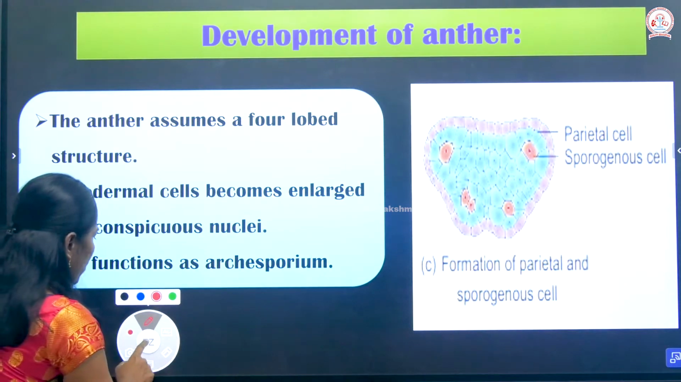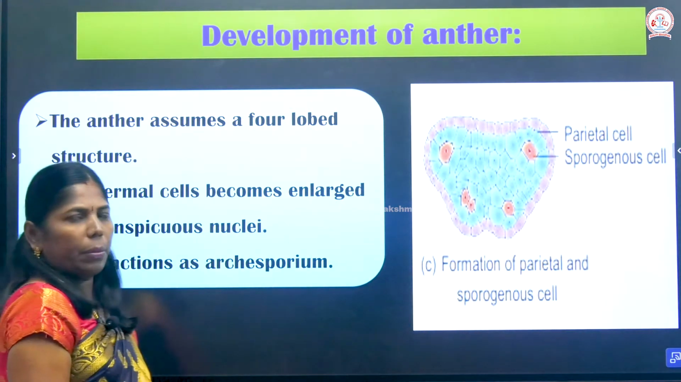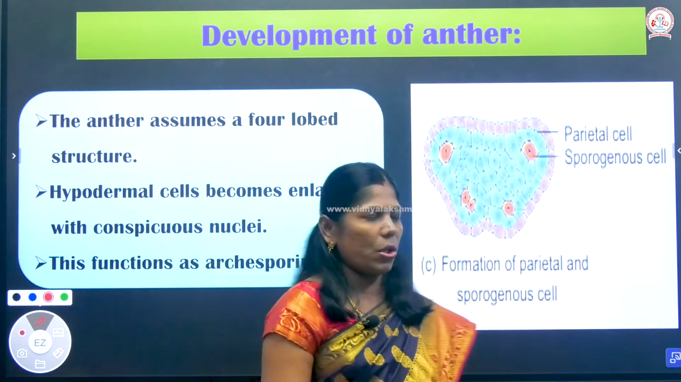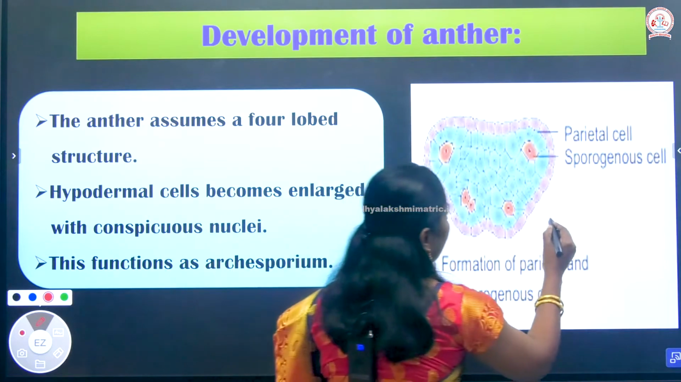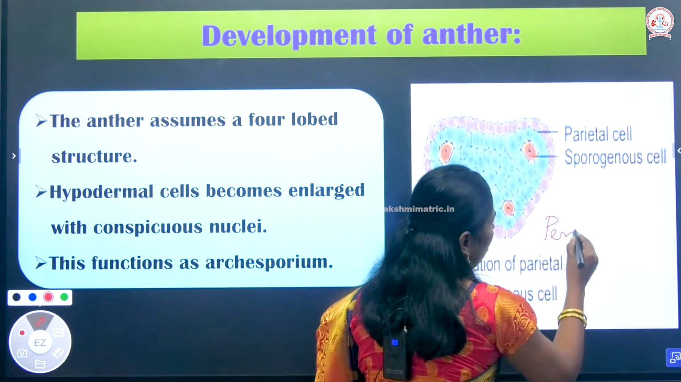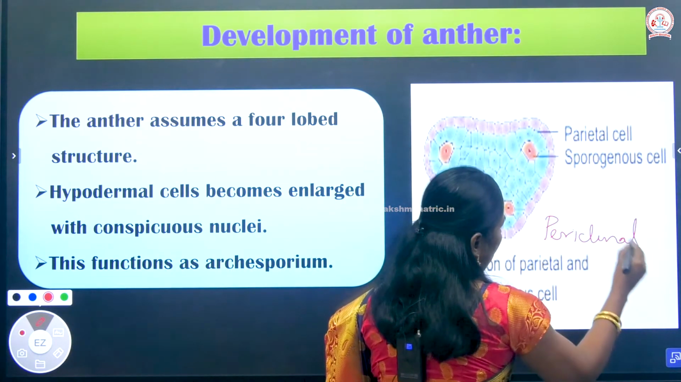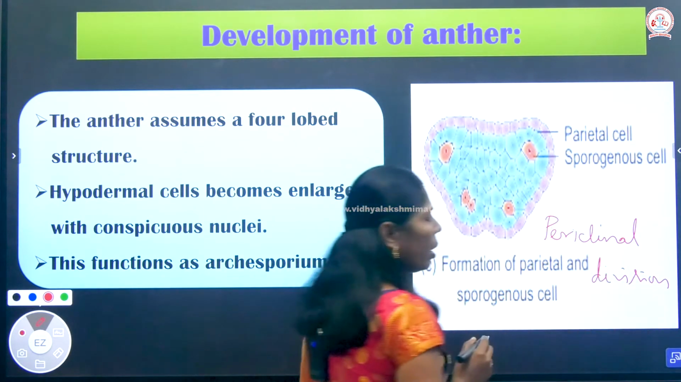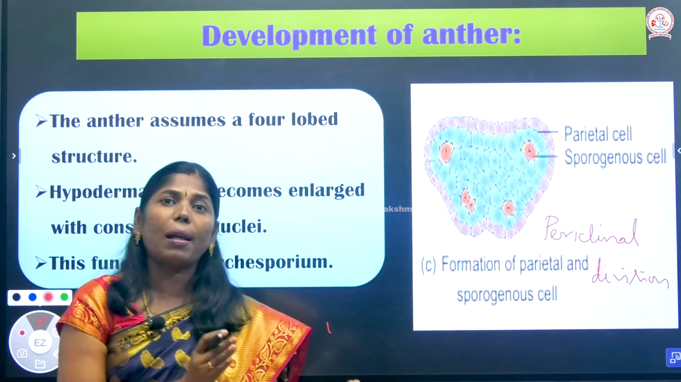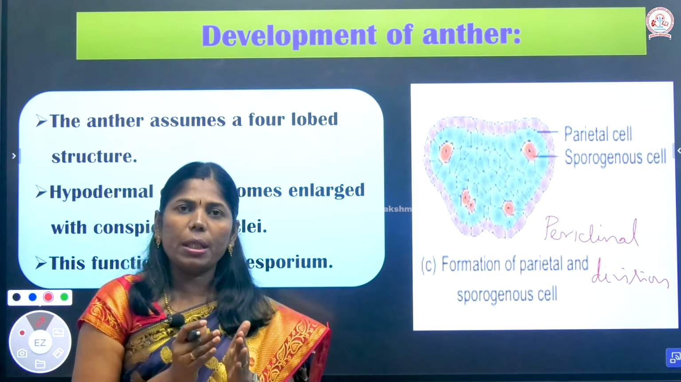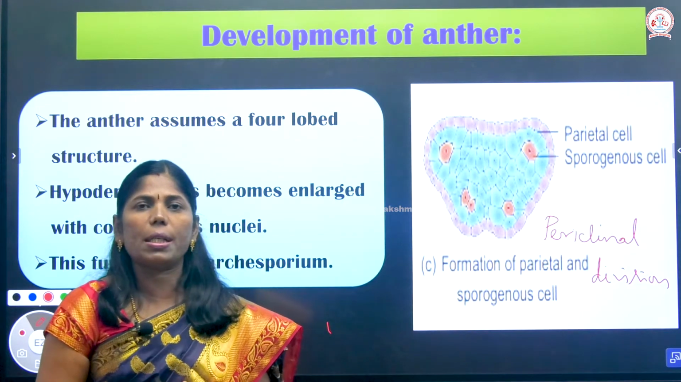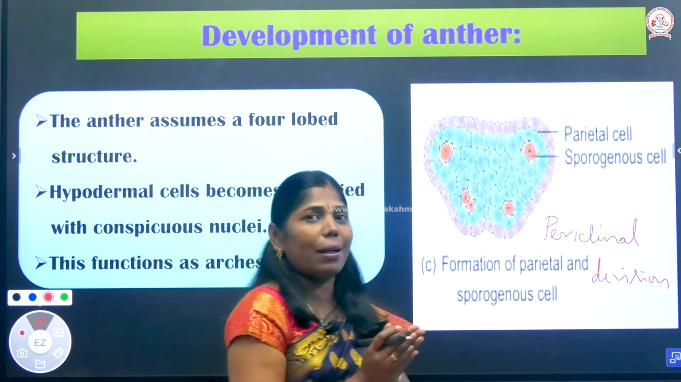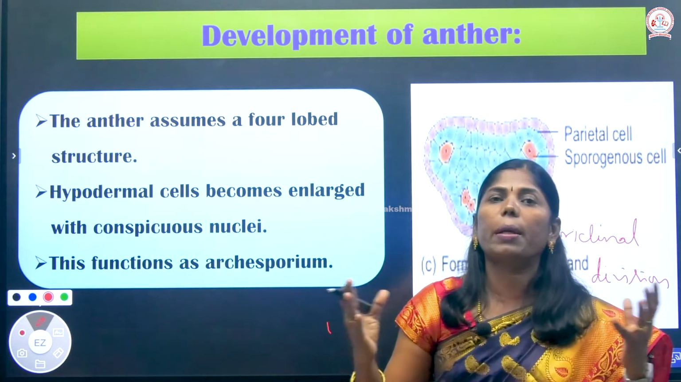What type of division occurs in the archisporium? The archisporium cells undergo periclinal division. Periclinal division means the cells divide parallel to the surface, that is, the division plane is parallel. That division is known as periclinal division. So the archisporium undergoes periclinal division to form two types of cells.